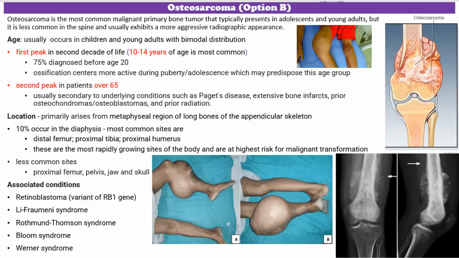Osteosarcoma is the most common malignant primary bone tumor and is highly malignant. It is most common among people aged 10 to 25, but it can occur at any age. There are two peaks of incidence.